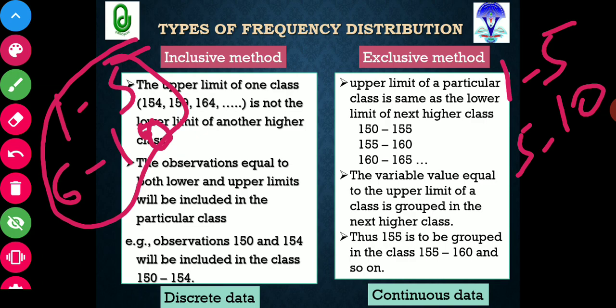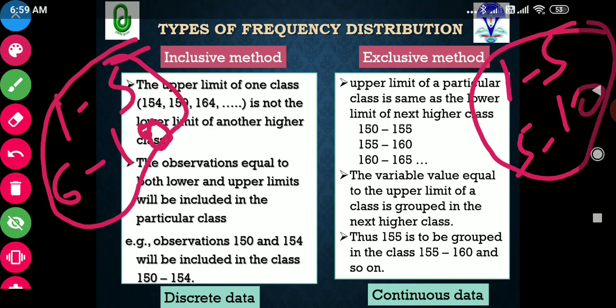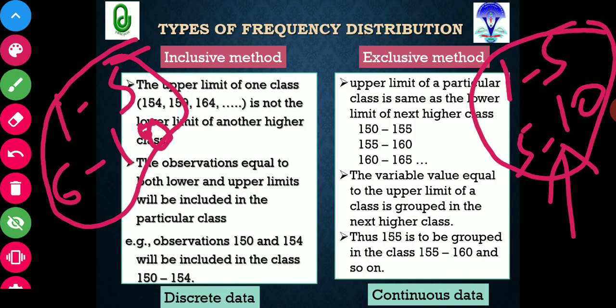So what is the difference between these two? The observation equal to both lower and upper limit will be included in the particular class. Suppose one data point comes, 5. Where will you keep 5, in 1 to 5 or 5 to 10? Here you will write the data in the first class. But in the other case, if 5 comes, you will not keep 5 in the first class, but it will go into the second class, because this is the exclusive method. I will tell you this further also.